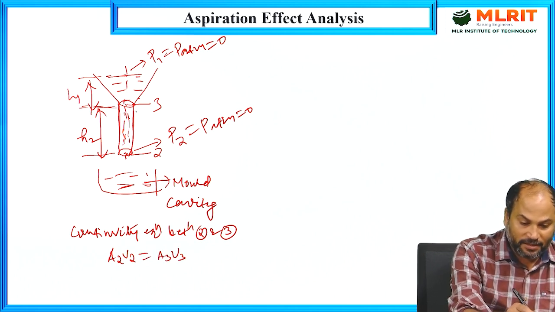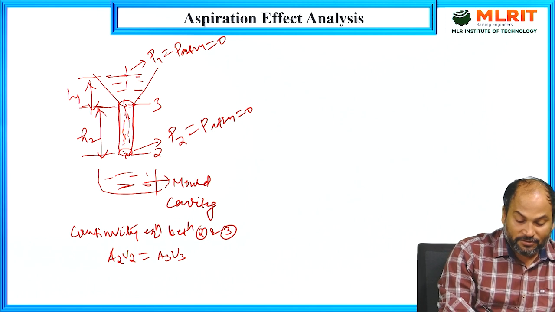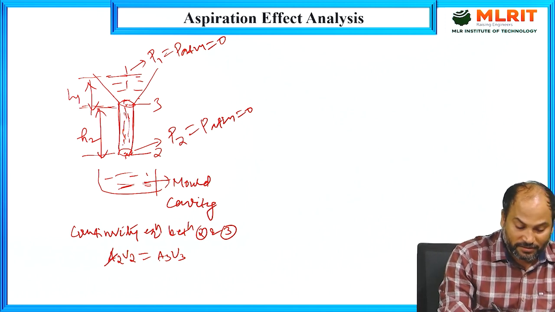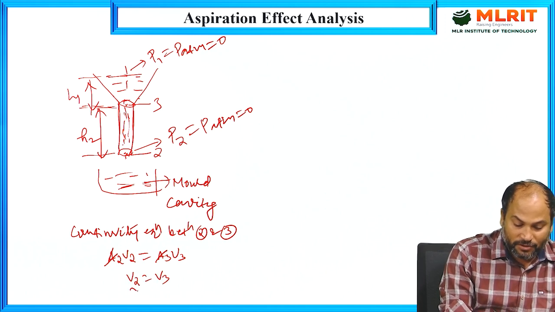As these two have equal cross sectional area, A2 is equal to A3, so it will cancel out. So from here we can write V2 is equal to V3.